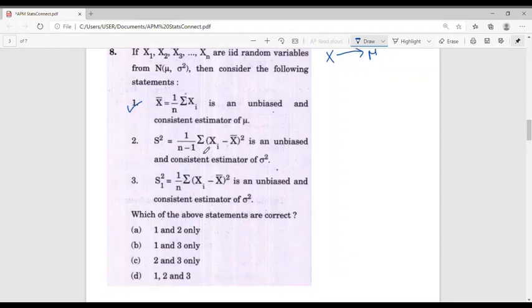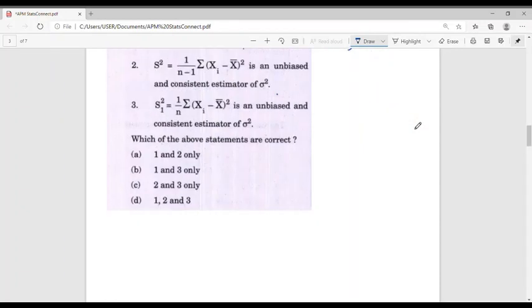Now let's consider the second statement. Also, s square, which is given by 1 by n minus 1 into summation xi minus x bar the whole square, is an unbiased estimator for sigma square. And again, using the weak law of large numbers, as n tends to infinity, this quantity converges to sigma square. That is, s square of the form 1 by n minus 1 into summation xi minus x bar the whole square converges to sigma square in probability. That is, s square is a consistent estimator for sigma square.